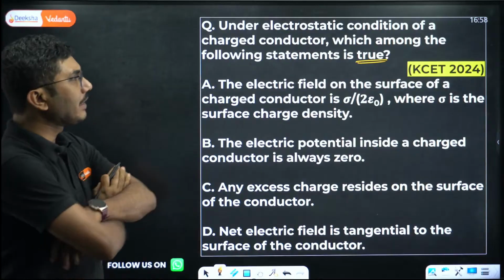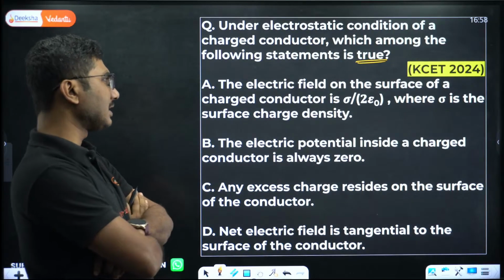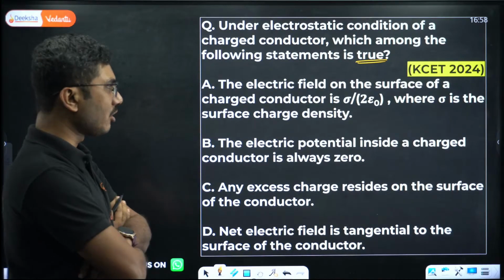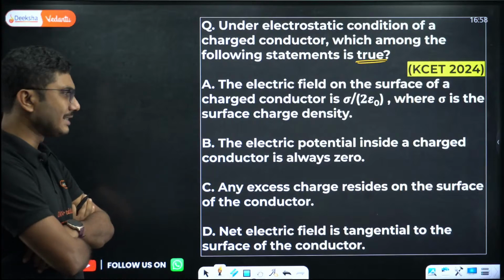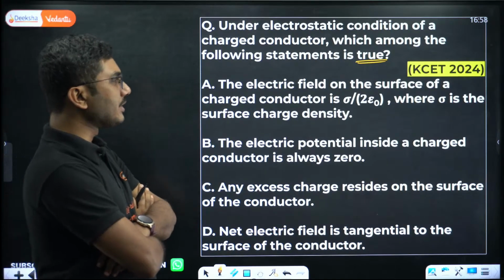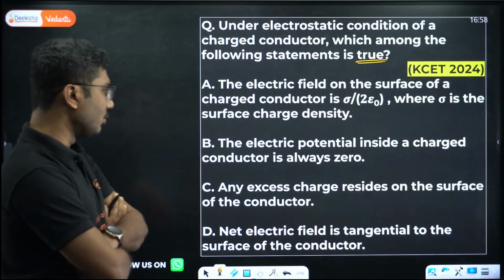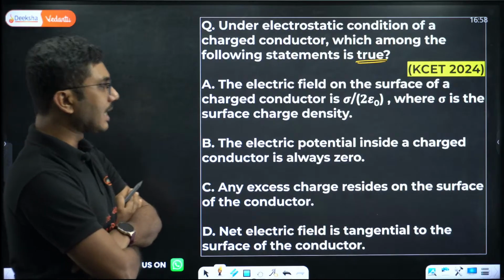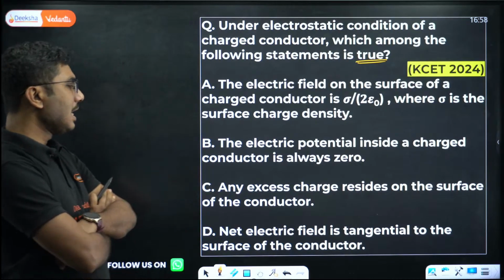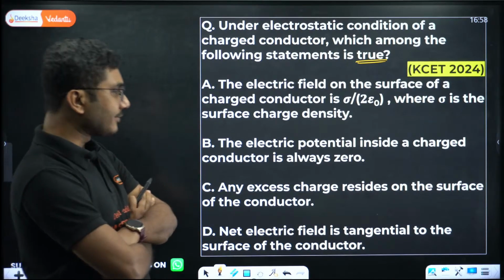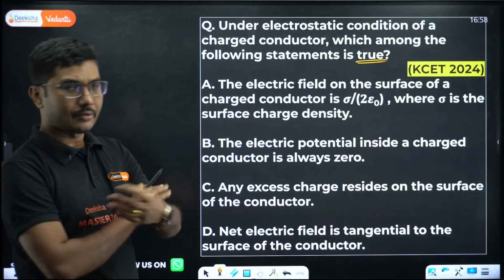Option A: the electric field on the surface of a charged conductor is sigma by 2 epsilon naught, where sigma is the surface charge density. Option B: the electric potential inside a charged conductor is always 0. Option C: any excess charge resides on the surface of the conductor. Option D: net electric field is tangential to the surface of the conductor. Now let's see one by one.